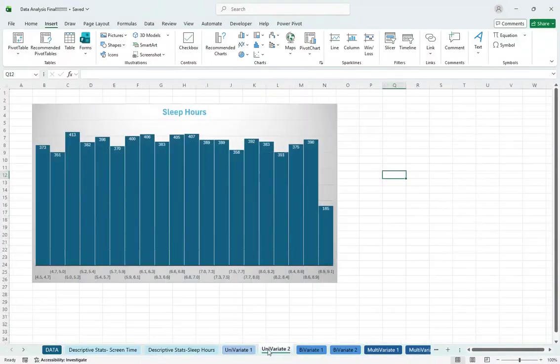And then for the sleep hours, we see that it's pretty much the same as well. You see 6.7, 6.8, that's about the average, but the numbers really don't vary that much. It's actually crazy that 8.9 to 9 hours is the lowest, and then we see the highest being 6.87 hours. So you can see that there's not a lot of variance within the data sets, but the distributions were fairly balanced. This suggests that both the screen time and sleep hours follow consistent patterns across the data set.